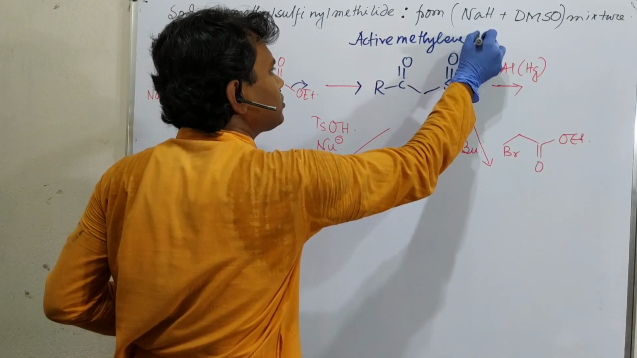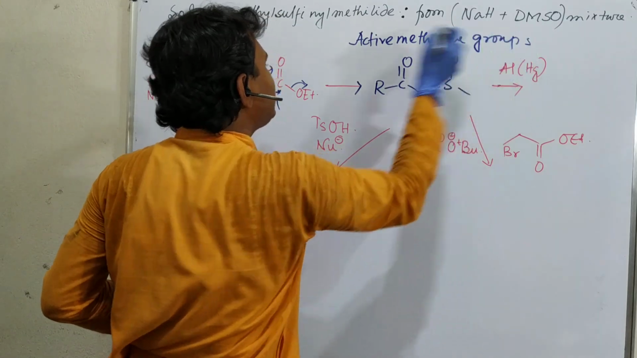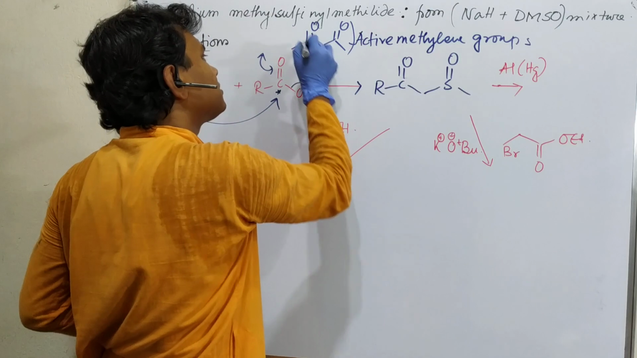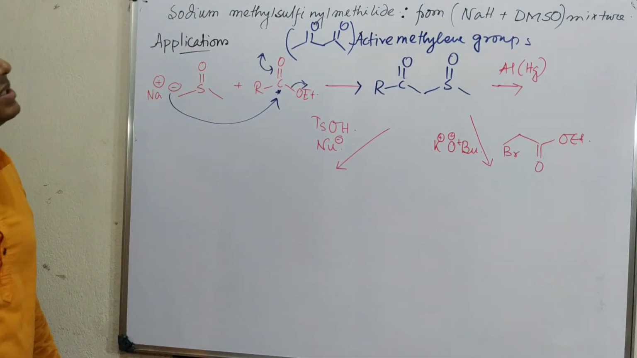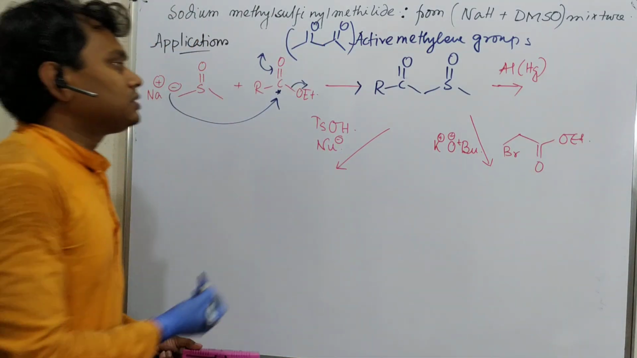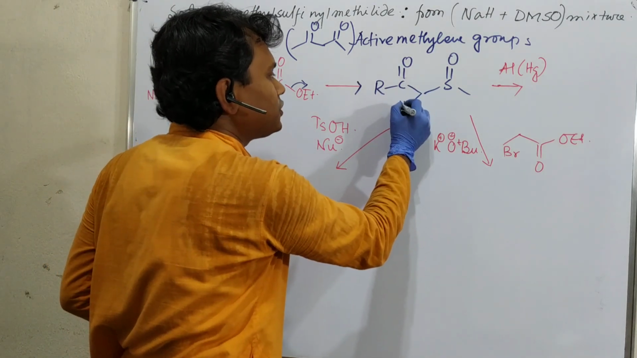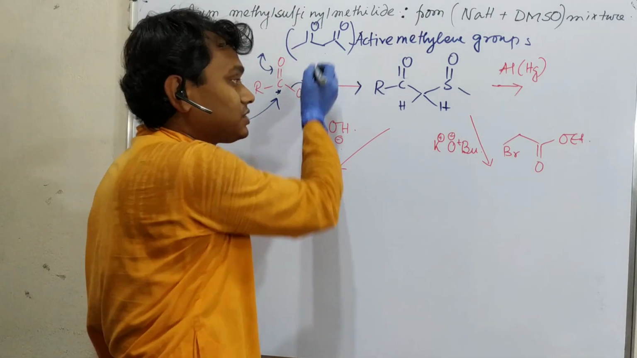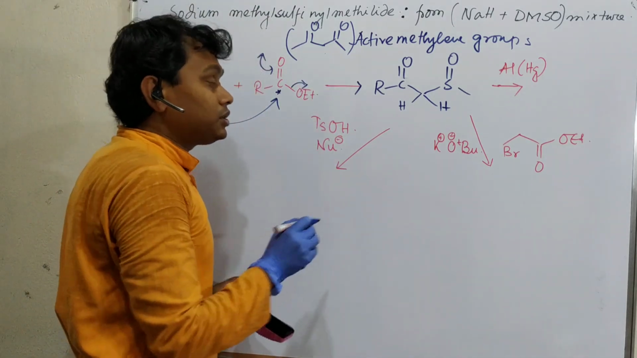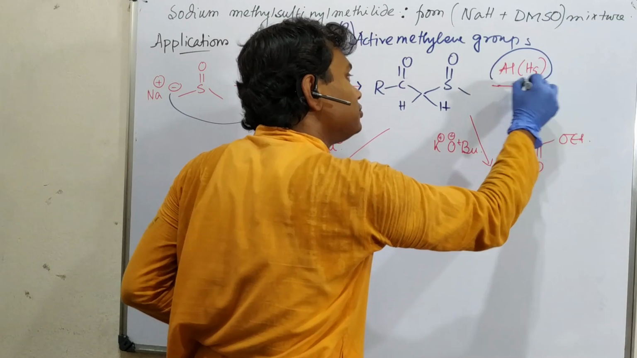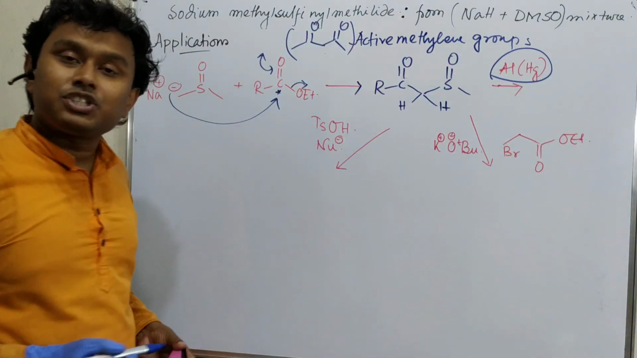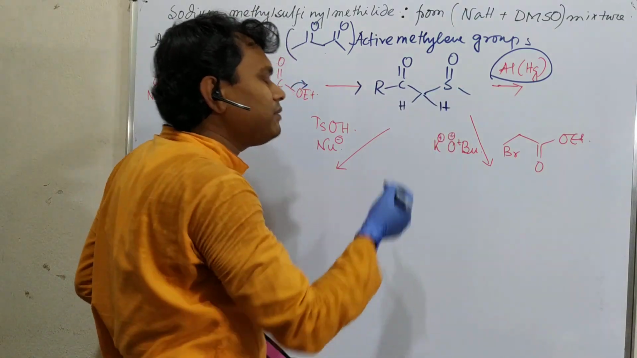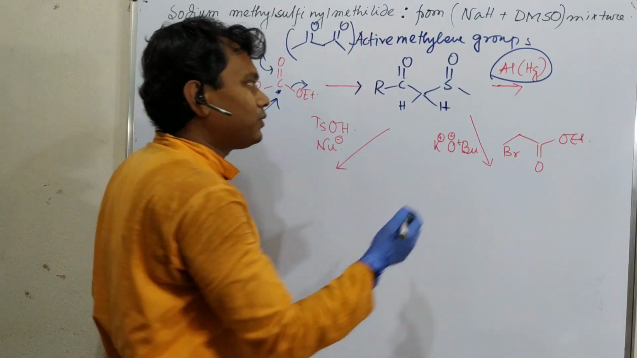Active methylene groups. Like you may consider acetyl acetone. It produces this. And in the next step, these protons are sufficiently acidic to be deprotonated or enolized, like active methylene compounds. Okay, so when you try to reduce this using aluminium amalgam, such type of reagent, then this bond gets cleaved, this carbon sulfur bond. Why? Because this bond is weaker.